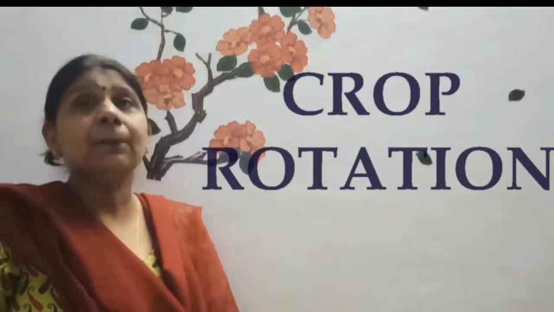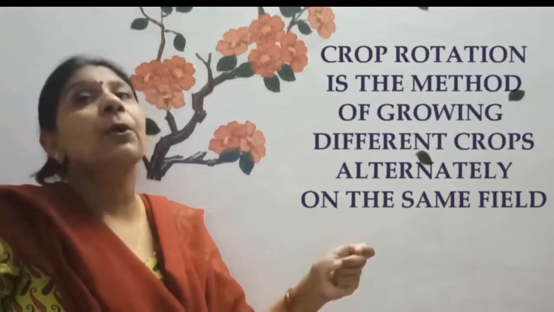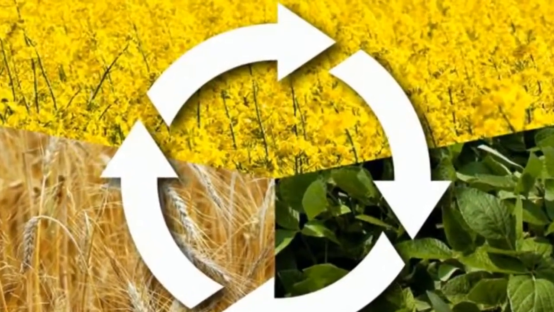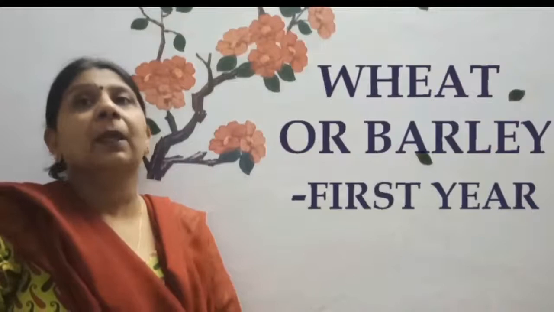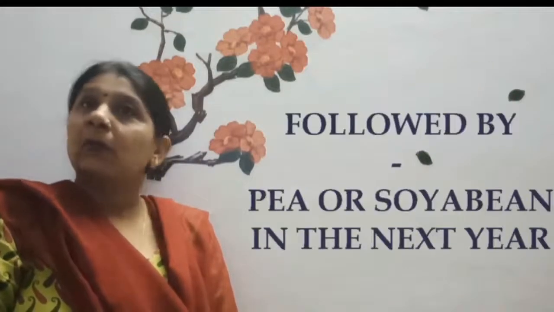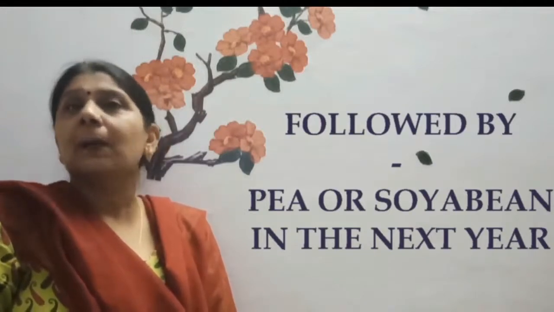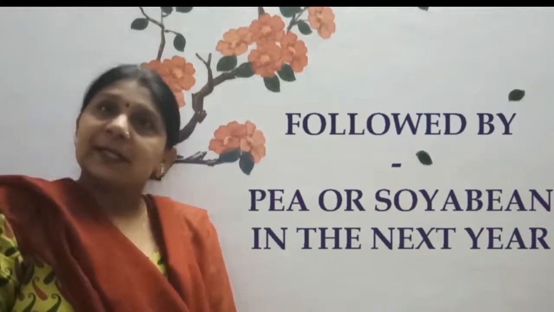The next method is crop rotation. Now, what is crop rotation? Crop rotation is a method of growing different crops alternately on the same field. I am just giving one example. The farmers grow crops like wheat or barley in the first year. This is followed by growing a leguminous plant. What is a leguminous plant? A plant which has pods, like pea or soya bean, in the next season.